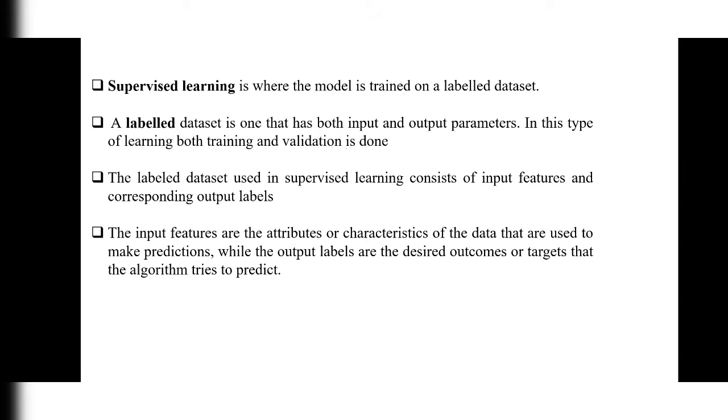So the data are used to make predictions by using the input features, while the output labels are the desired outcomes or targets that the algorithms try to predict. That means input features are the attributes or characteristics, whereas output labels are the desired outcomes or targets that the algorithms try to predict by using input.